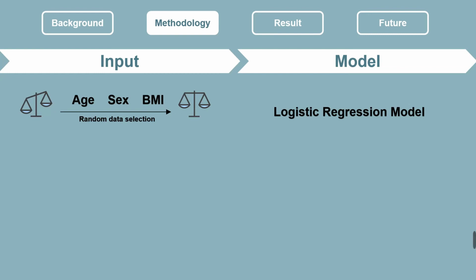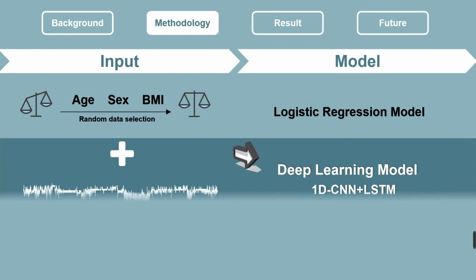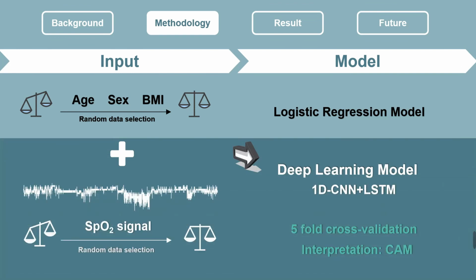Then we started to establish our model. Due to the imbalanced data and difficulty of data augmentation, we randomly select the cases without prevalent or incident diabetes to make the data balanced. We input age, sex, BMI, and SpO2 signal in deep learning model, which consists of one-dimensional convolutional neural network and long short-term memory. Model performance was evaluated by five-fold cross-validation.